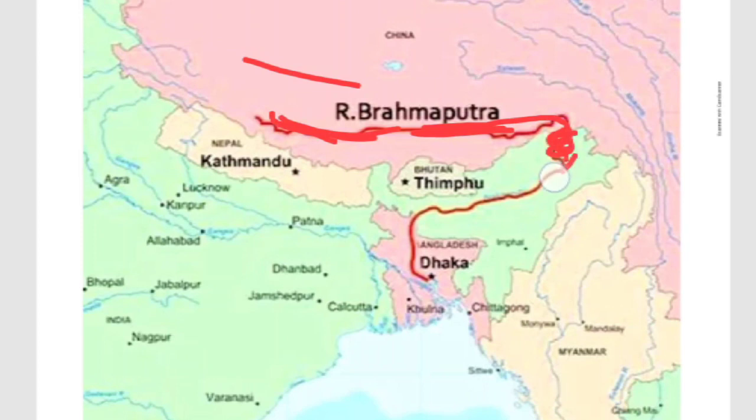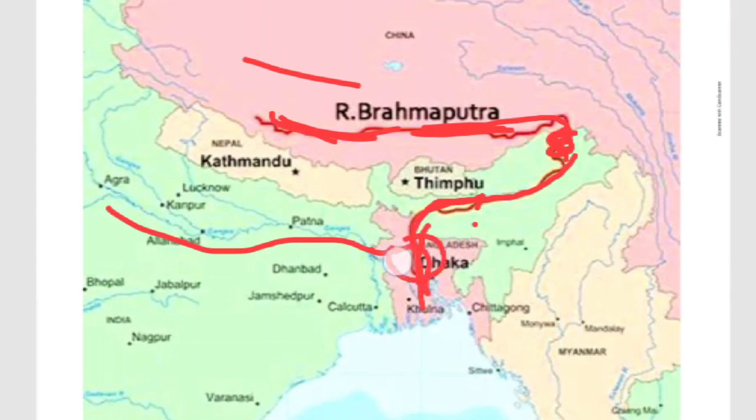Okay, I will show it in the map. Afterwards it is entering into Bangladesh. This is the Assam, Meghalaya region. So it is entering into Bangladesh. At that time, which river is coming here, children? Yes, the Ganga water, so it is mixing with that. In this area it is called Meghna. So these are the things.